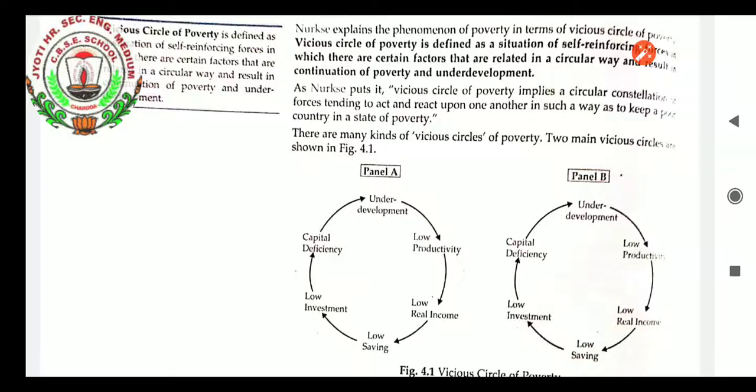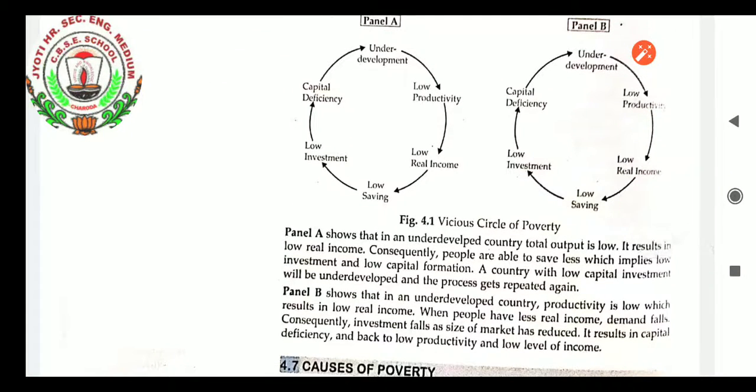There are many kinds of vicious circle of poverty, students. Two main vicious circles of poverty are as follows. The very first is underdevelopment. Underdevelopment is because of low productivity. Low productivity results in low real income. If income is low, saving will be less. Saving will be less, so investment will be less. Capital deficiency will be there, and this capital deficiency finally will result again in underdevelopment. So in panel A and panel B, whenever we see it, we realize that the same thing goes on. This is the vicious circle of poverty.